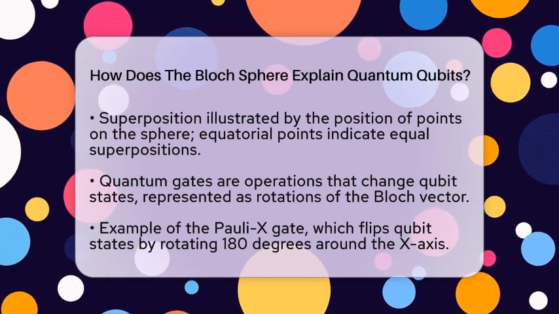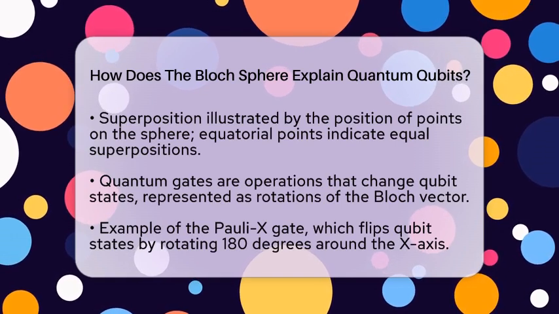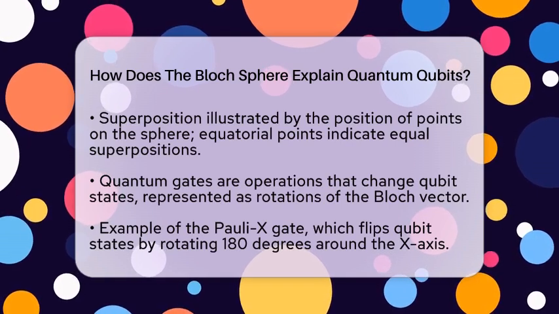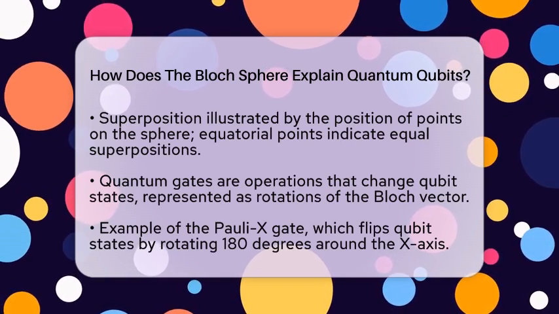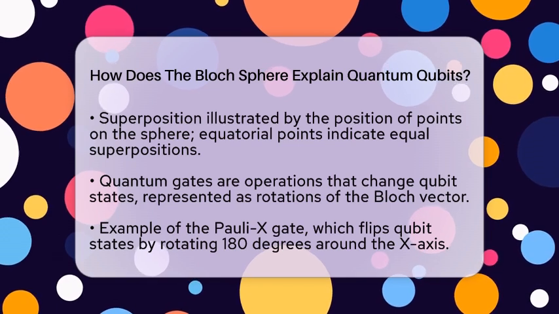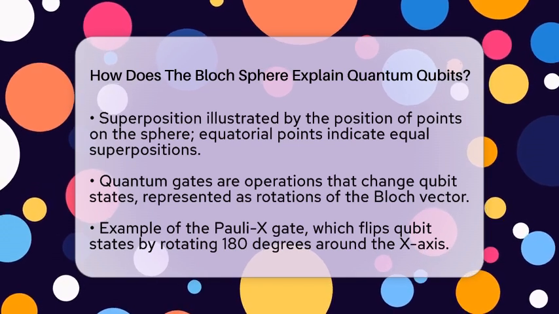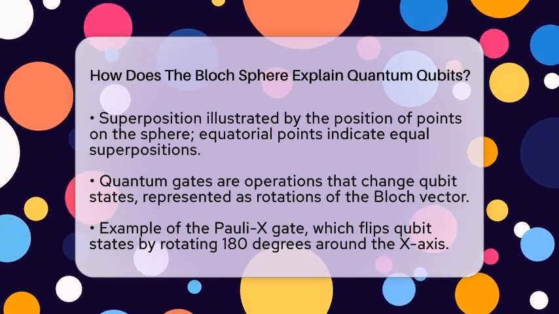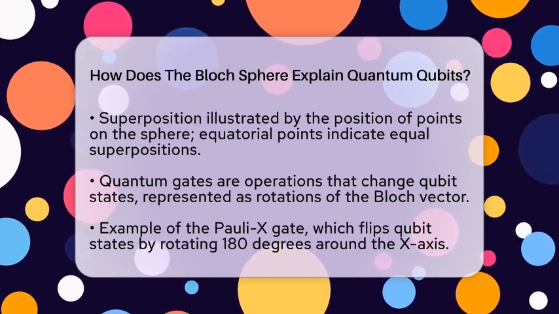Next, we have quantum gates, which are operations that change the state of qubits. These operations correspond to rotations of the Bloch vector around the sphere. For example, the Pauli X gate flips the qubit state by rotating it 180 degrees around the x-axis, effectively swapping the states of 0 and 1.